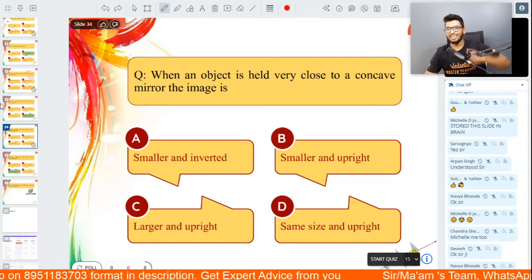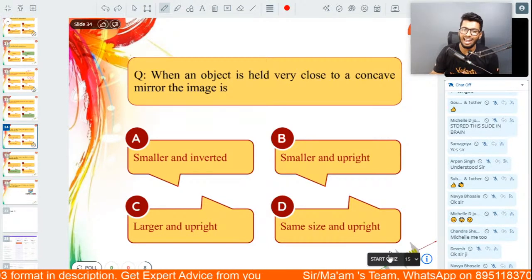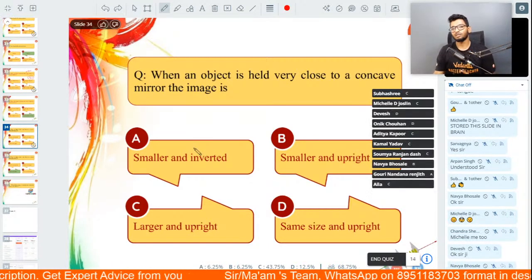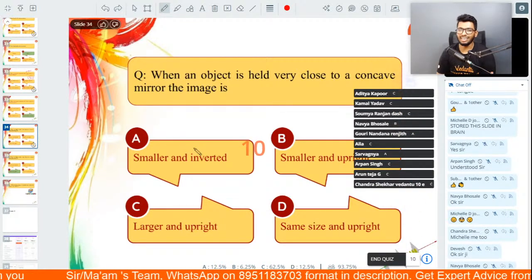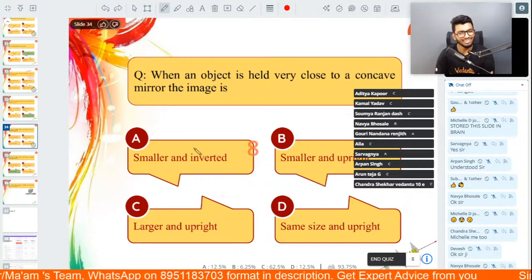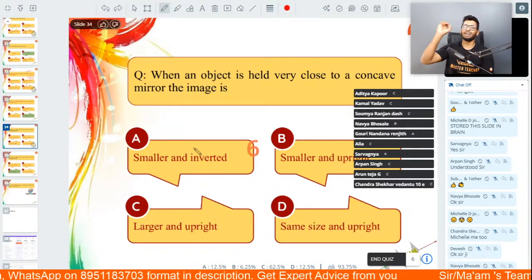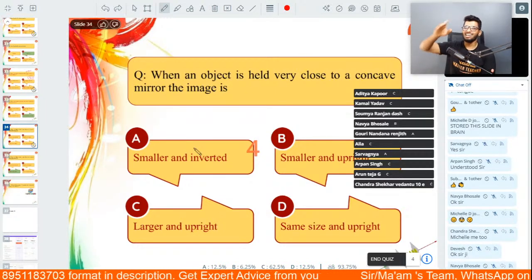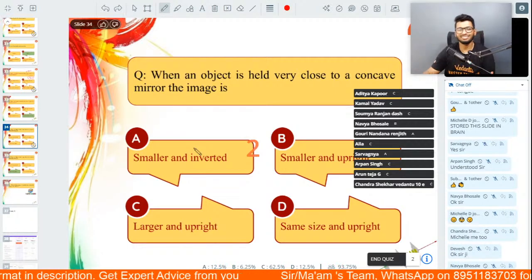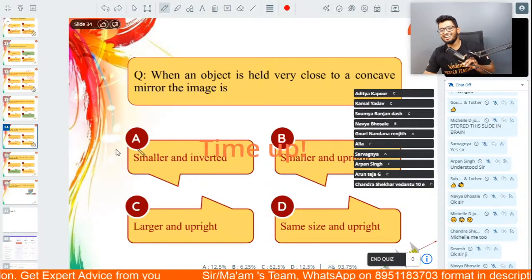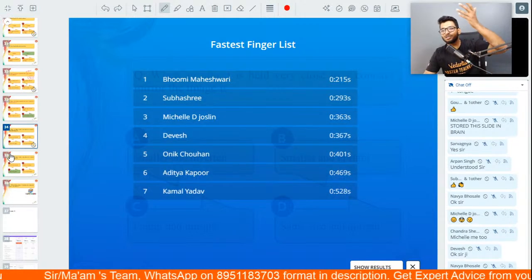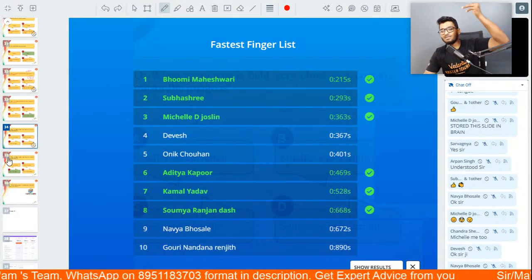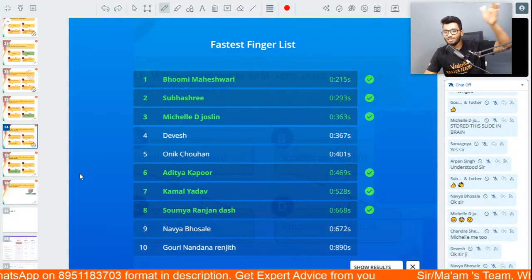I'll start the quiz in 3, 2, 1. Let us go, people. Smaller and inverted, smaller and upright, larger and upright, same size and upright. 93% in the first 5 to 7 seconds. Fabulous. What speed? All right. 0.25 seconds, 0.29 seconds, 0.3 seconds, not even 1 second.